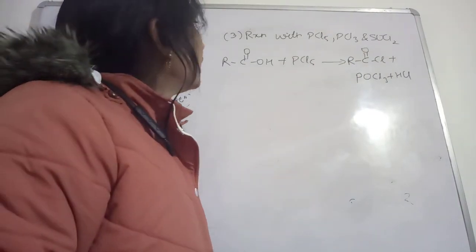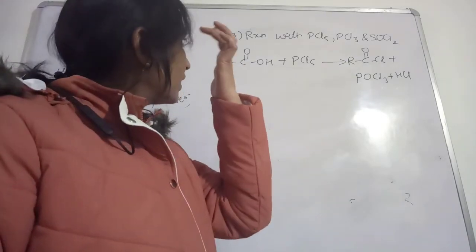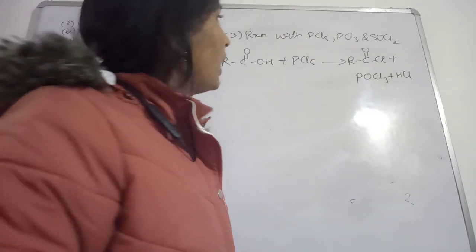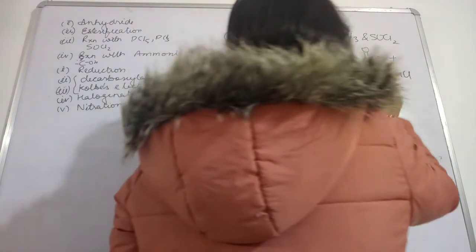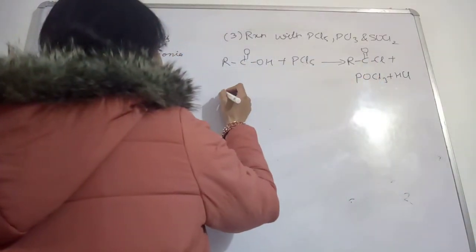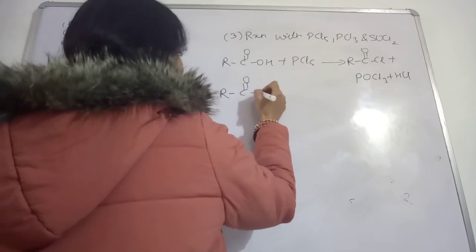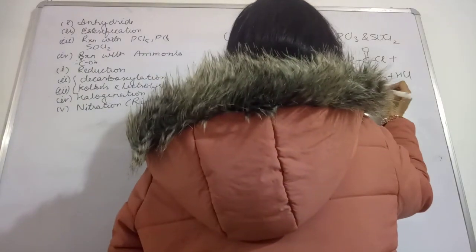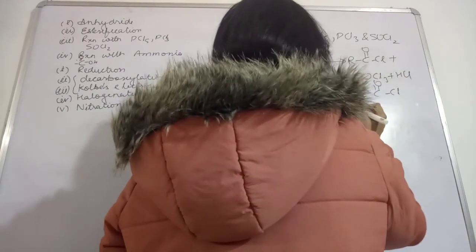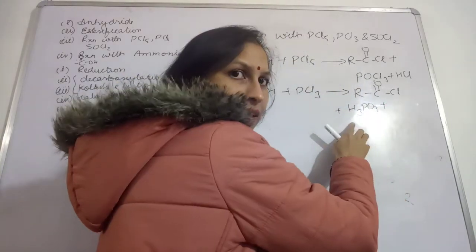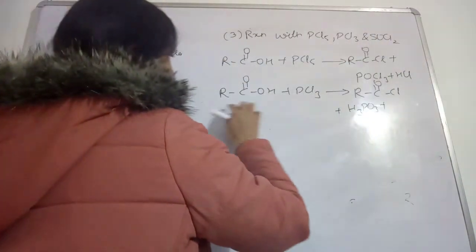That's it. Now when it reacts with PCl5, the product you are going to get is RCOCl and here POCl3 plus this HCl. So this will be the product in this case. Now if this carboxylic acid is going to react with PCl3, then your product will be the same acyl chloride in this case also, but the byproduct will be H3PO3. This is phosphorus acid. So let's balance this.